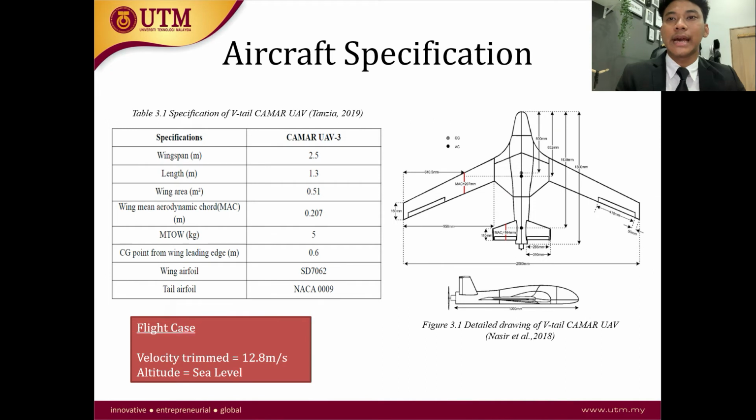The first one is I need to know the aircraft specification for the CHAMA UAV. The specification of the VTOL CHAMA UAV has been obtained by Tanzia in 2019, and these are all the specifications of the CHAMA UAV. In this case of study, my flight case is at a trim velocity of about 12.8 meters per second and at sea level altitude. So this is the parameter and the sizing of the CHAMA-3 UAV.